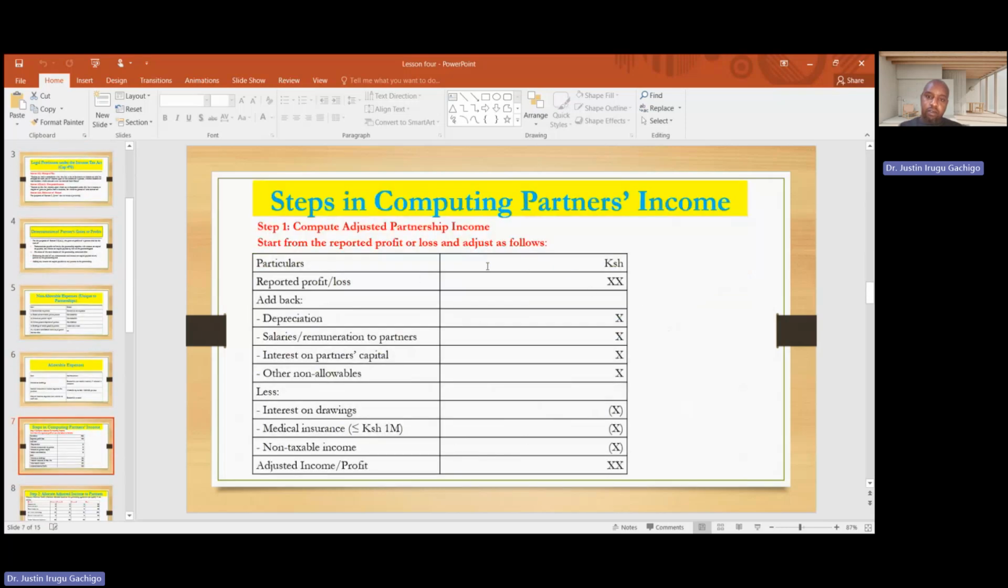So let us see the steps in computing partners' income. First, we start with the adjusted partnership income, and this is computed as follows. We start with the reported profit or loss. Then we add back the disallowed expenses. 1, we have depreciation. Second, salaries or remuneration to partners. We have interest on partners' capital. We have other non-allowable expenses. Then we deduct the allowable expenses: interest on drawing, medical, and non-taxable income. Then finally we get the adjusted income or profit.